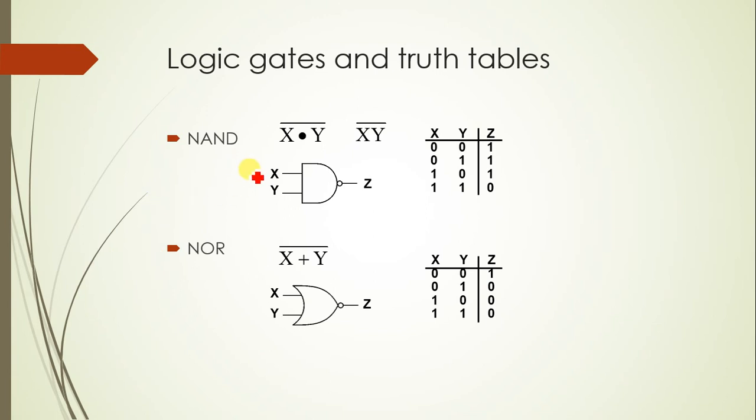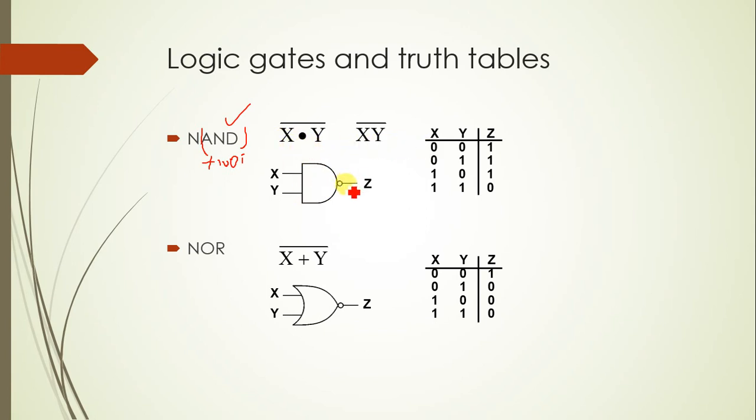So NAND is nothing but AND plus NOT, that becomes the NAND gate. The whole thing gets complemented.